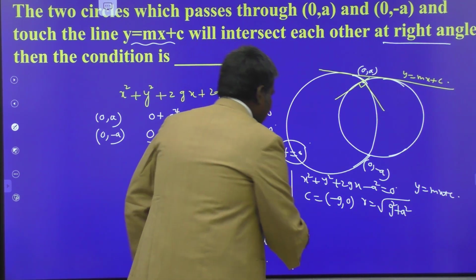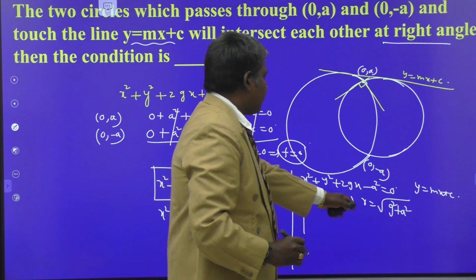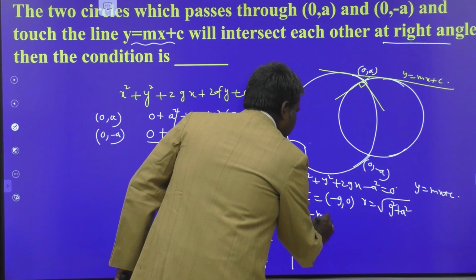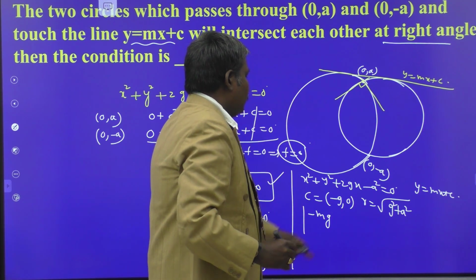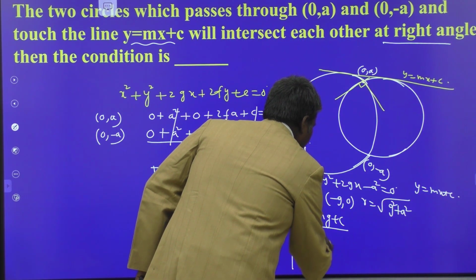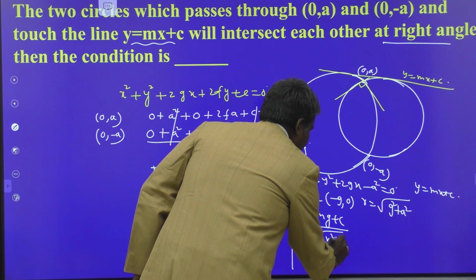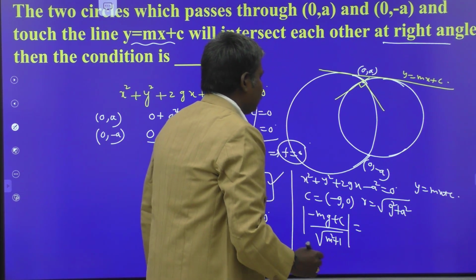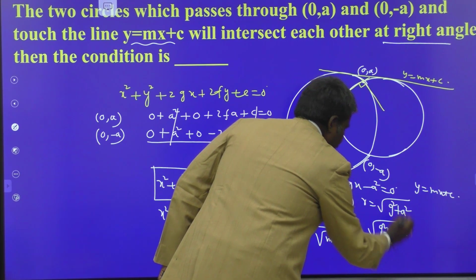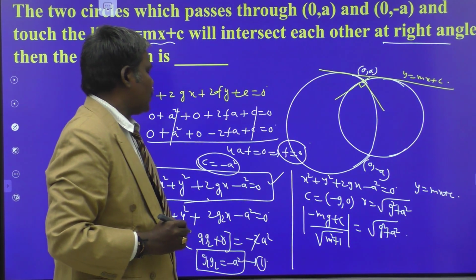So I am going to find the perpendicular distance from (minus g, 0) to that line. m into minus g, minus 0 plus c, that is plus c, by root of m square plus 1 is equal to root of g square plus a square.